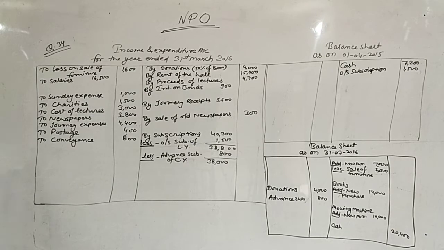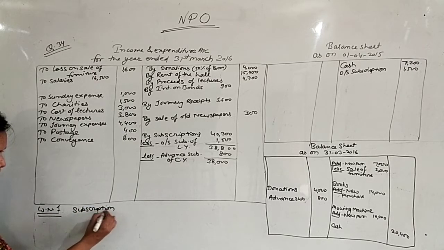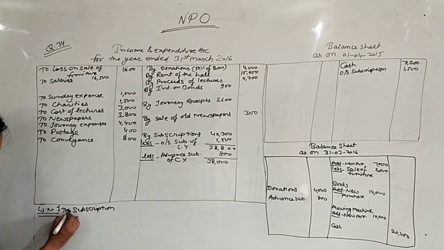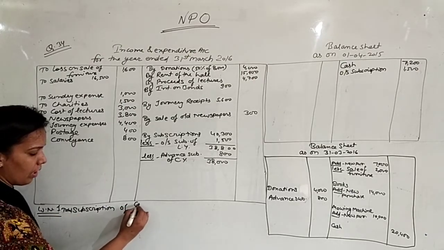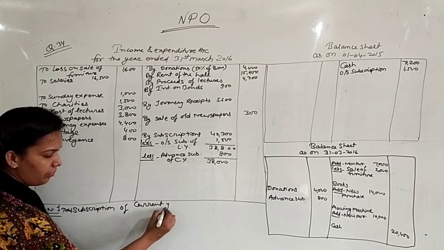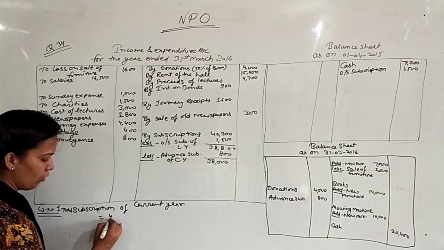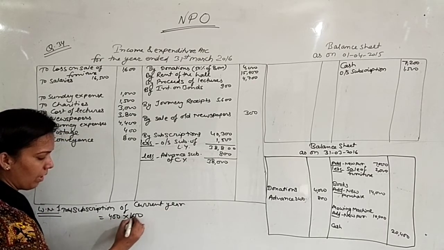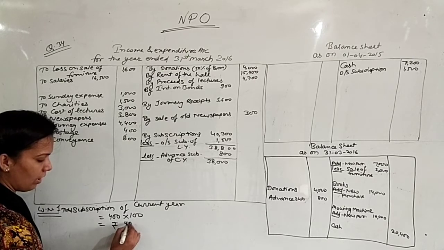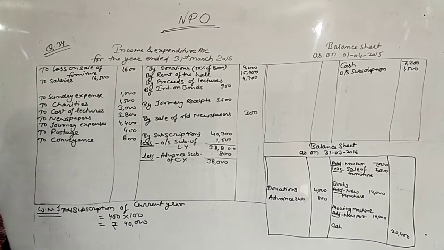Next point. Now move on the first additional information. There are 400 members each paying an annual subscription of 100 rupees. So this means you can write here subscription, or total subscription of current year, equals 400 members and each will pay 100 rupees. It means your current year subscription will be 40,000, and now you check.